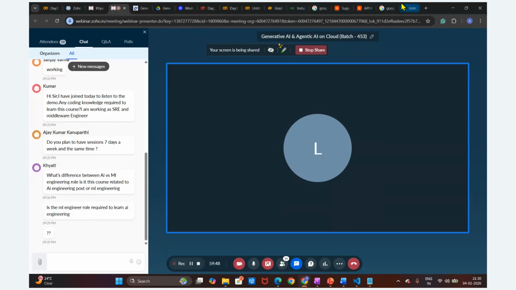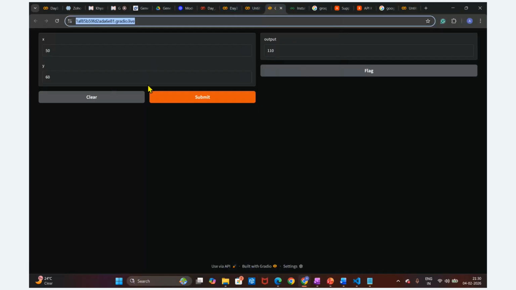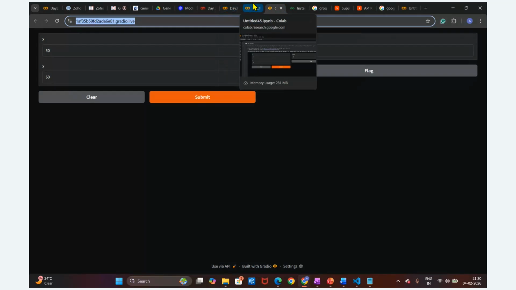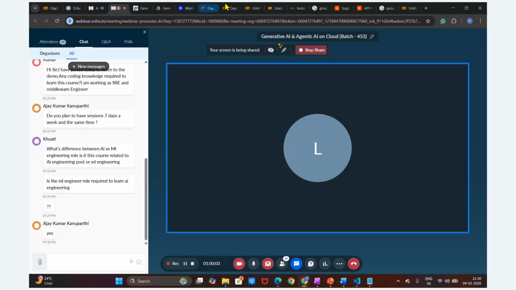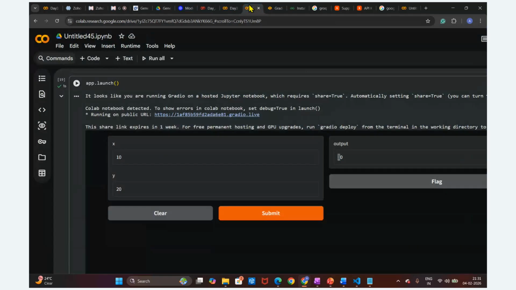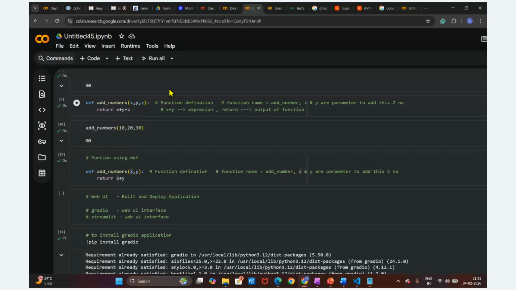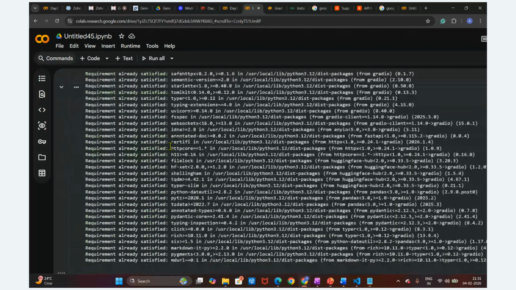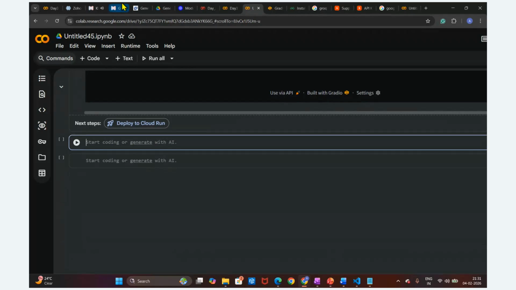All right, guys, now we are going to proceed further. I hope you are able to access this application, guys. Yes or no, all of you? Okay, great. Now we are going to build this AI application. This is a very simple application that we have built, and now we are going to build the AI application here. How do we build it? We have created it with Gradio.